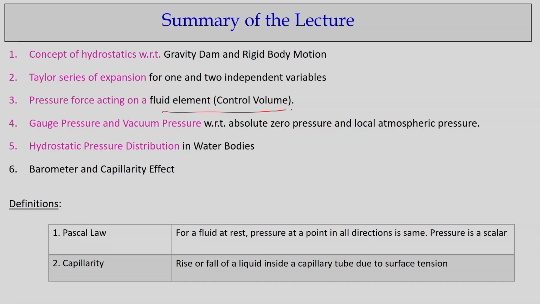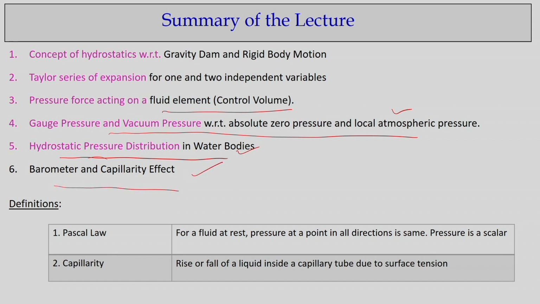So basically we looked at that, then we discussed the datum we consider to measure the pressure, whether the pressure is from the vacuum level or from the atmospheric level, so atmospheric pressure or vacuum pressure, whichever you consider. We discussed hydrostatic distributions, the barometer, and the capillarity height and how to deduce it.